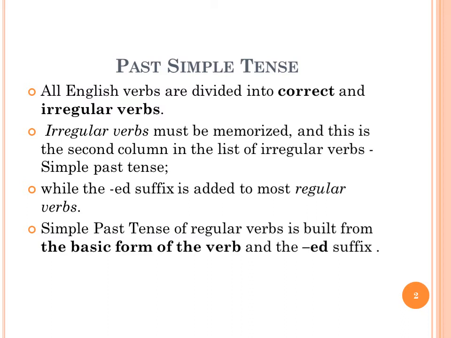First, I want to say that all English verbs are divided into regular and irregular verbs. Irregular verbs must be memorized, and this is the second column in the list of irregular verbs, simple past tense, while the ed suffix is added to most regular verbs. So, the simple past tense of regular verbs is built from the basic form of the verb and the ed suffix, and we will talk about that later.